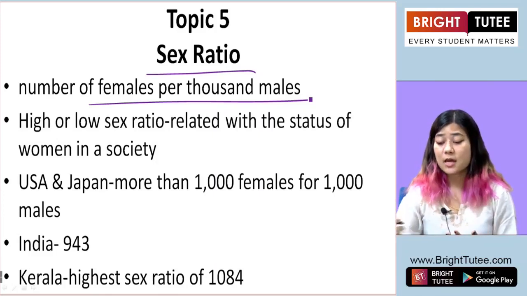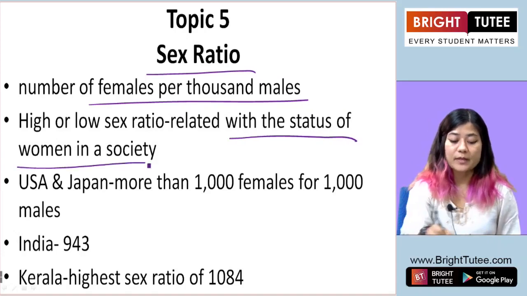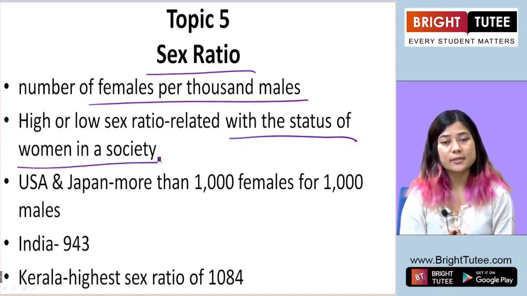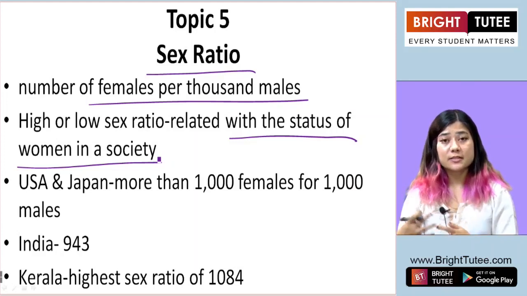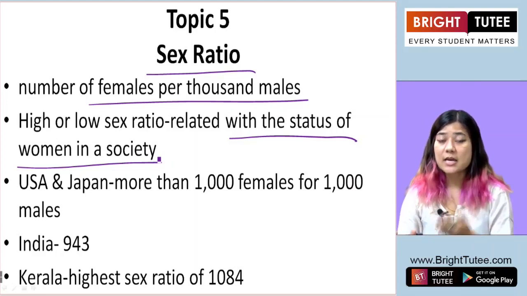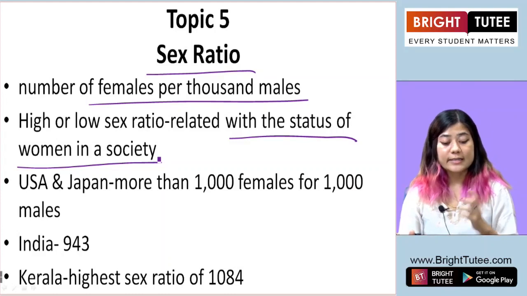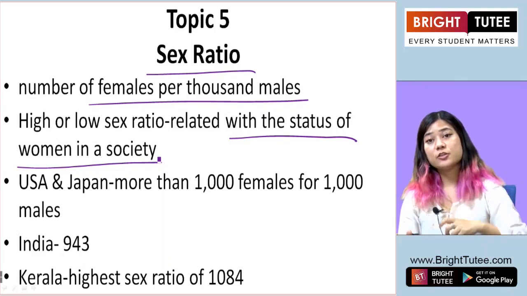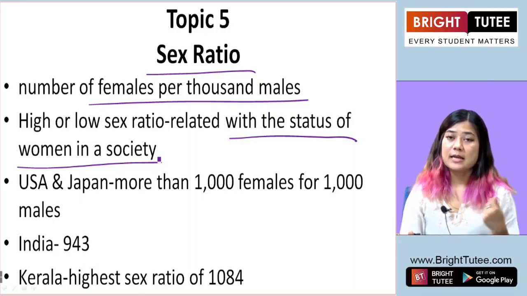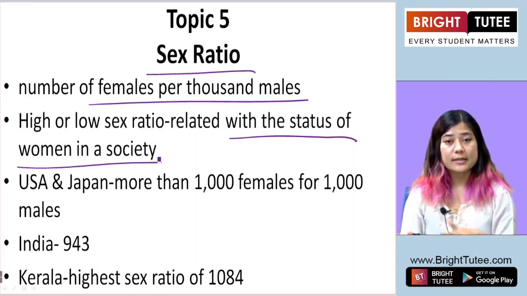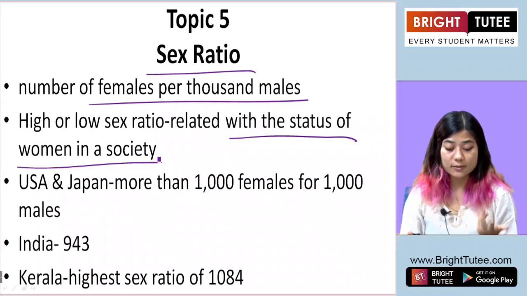Now, when the sex ratio is high or low, that tells us something. That tells us the status of women in our society or in any society. If the sex ratio is low, then that tells us the status of the women in a society of that particular country is not good. And if the sex ratio is high, then that tells us that the status of women in that particular country, in their society, is quite good.